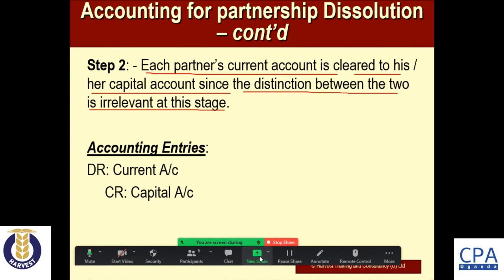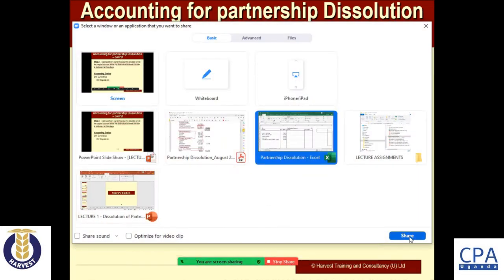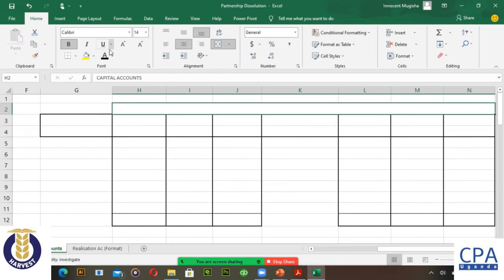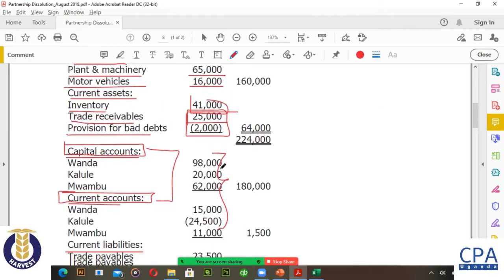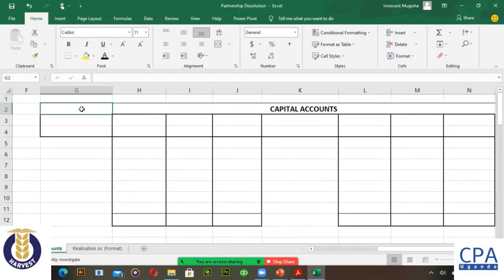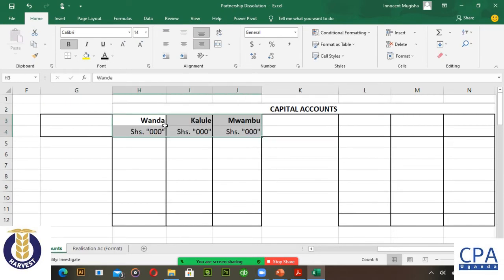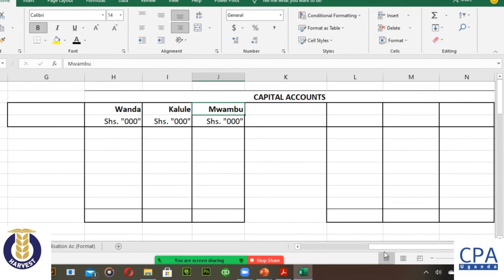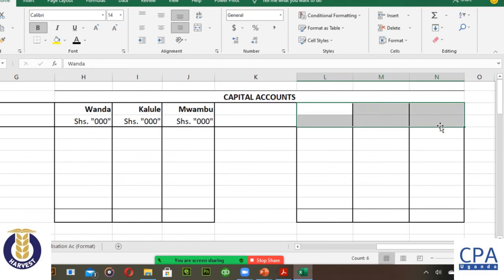So that is what I'm going to do in our Excel sheet here. This is what is representing my capital accounts. The capital accounts I need are for the 3 partners: Wanda, Kalule, Mwambu. I need them both on the debit and credit side. So I have Wanda, Kalule, Mwambu, and then on the credit side, I have the same people there.